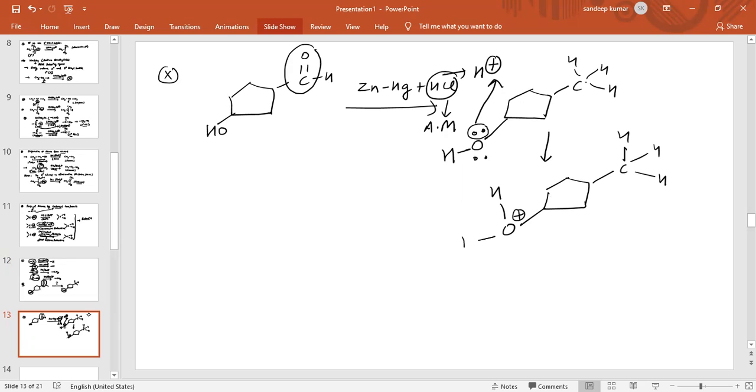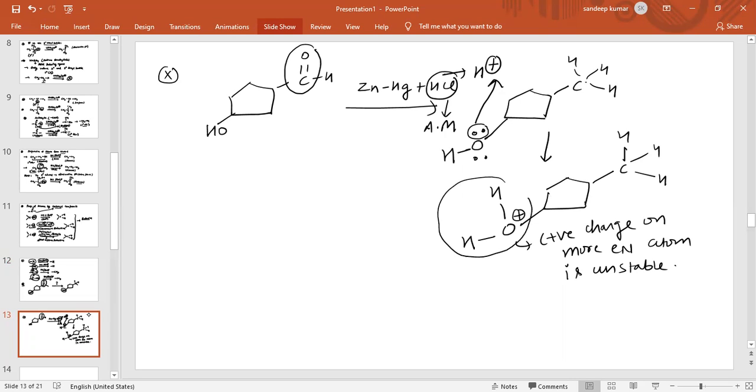Now see, we know positive charge on a more electronegative atom is unstable, and this is basically an oxonium ion.